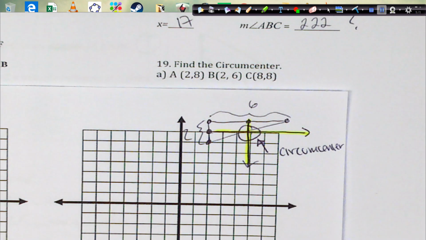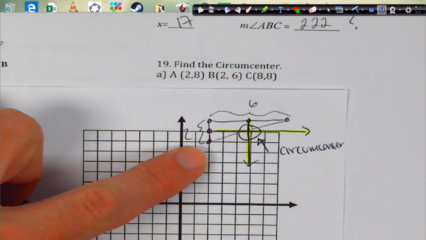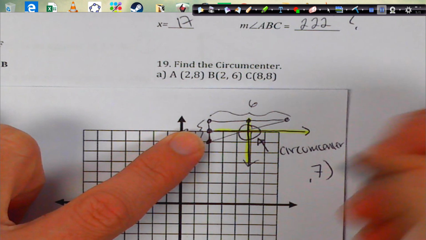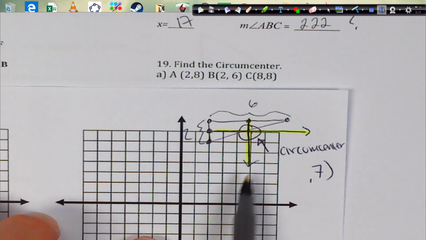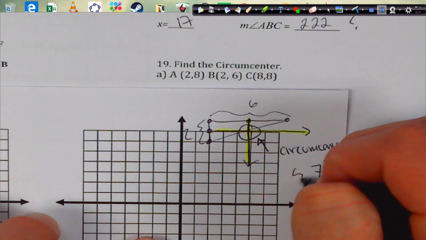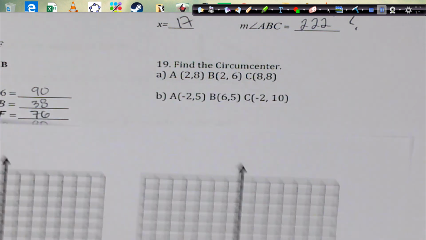Okay, but what's the point? That's what's important here. And we were at 8, and this is 6. We went 1 up, so that gives us a y value of 7. And then the x value, 6 is the length of this, so I'm just going to count all the way over. 1, 2, 3, 4, 5. So it should be at 5, 7.